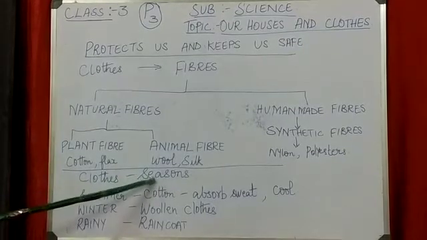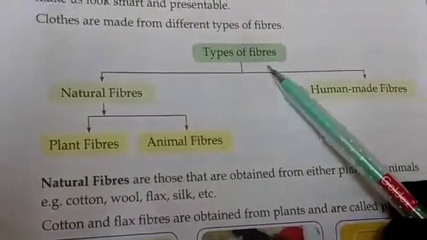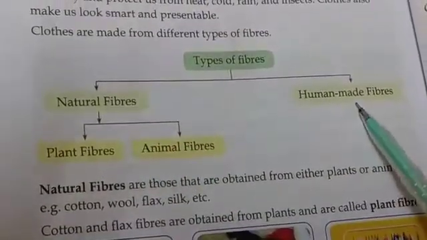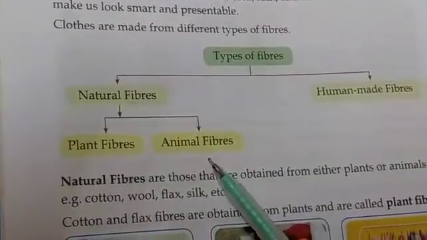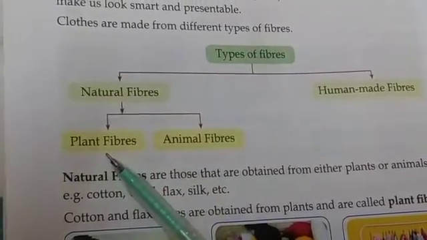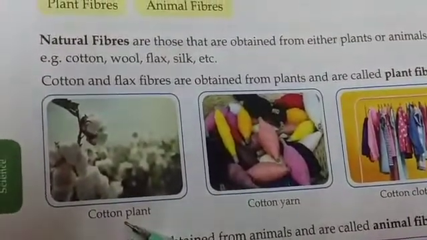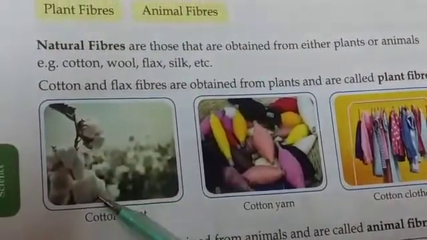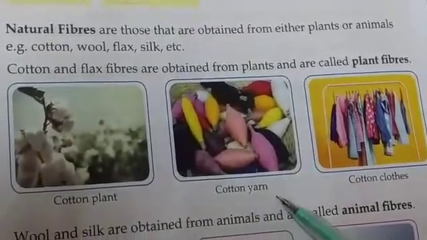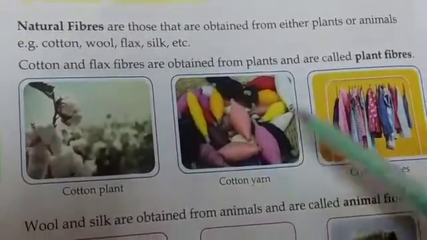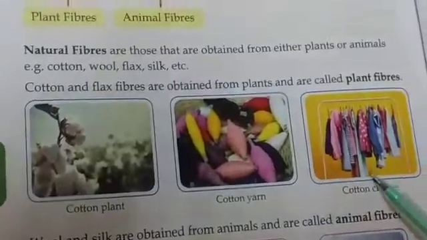Now next I will show you a few pictures. Types of fibers: natural fiber and human made fiber. Under natural fibers we have plant fiber and animal fiber. Under plant fibers we have cotton plant. How are clothes made from the cotton plant? They pluck the cotton and then make it into threads, that is called cotton yarn. Then they send it to the factories where they make the clothes, that is, the cotton clothes are made.